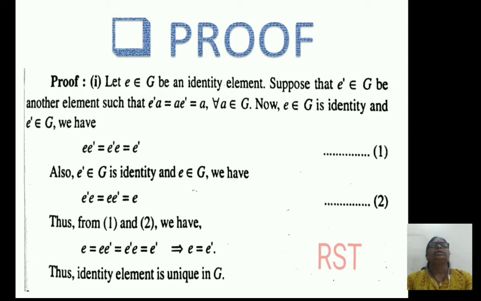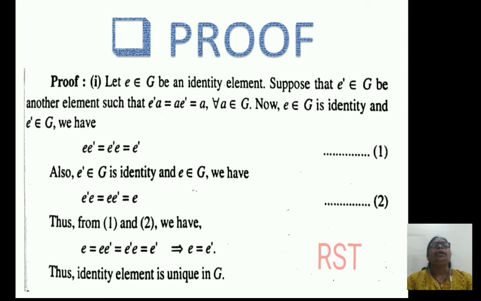Proof of first result. Let e, the identity element, belongs to G, be any identity element. Suppose that e dash belongs to G, be another element such that e dash into a equals a into e dash equals a for all a belongs to G. Now, e belongs to G is an identity and e dash belongs to G is also an identity.